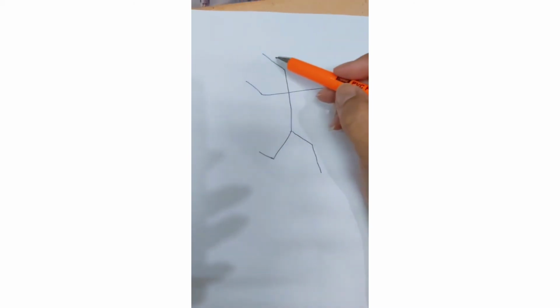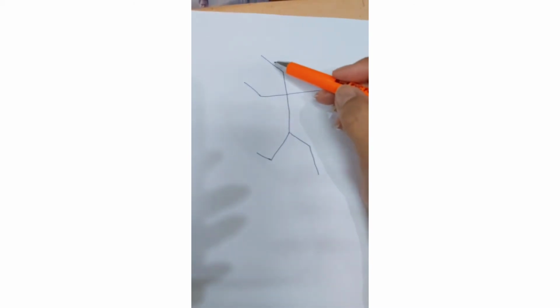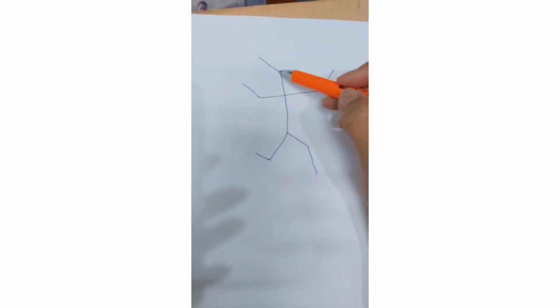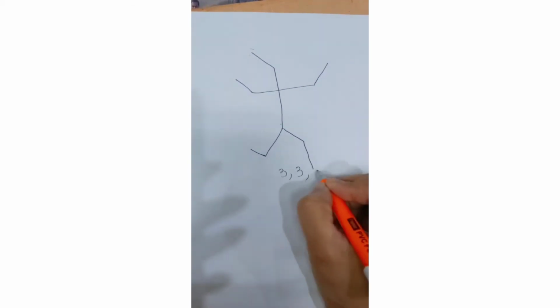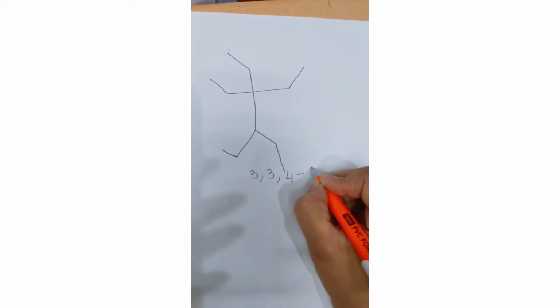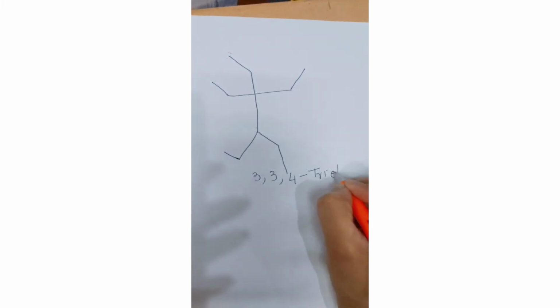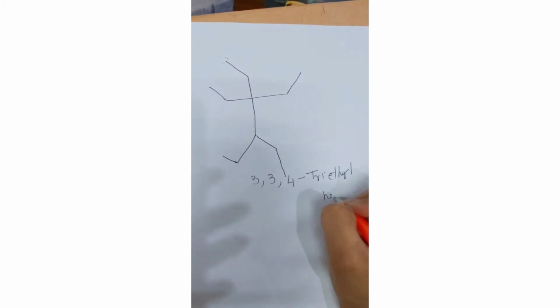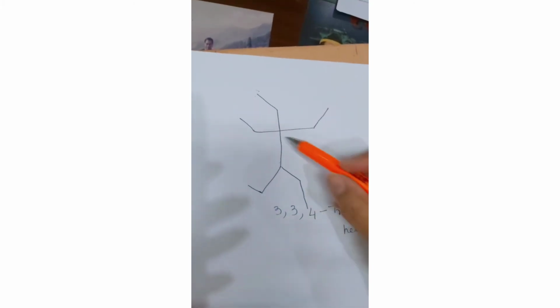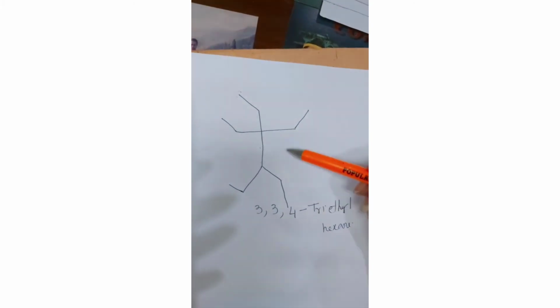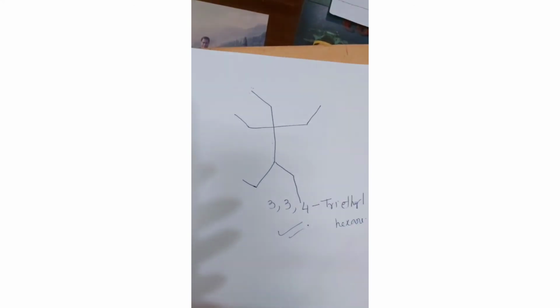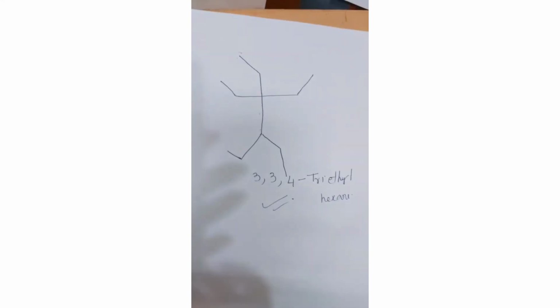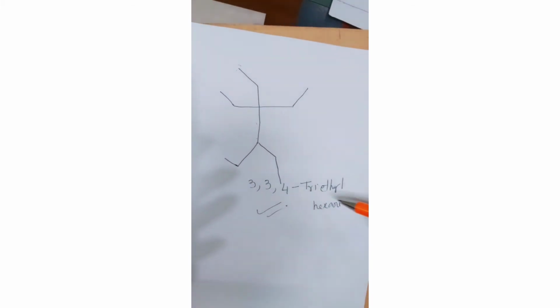Now here simply you are going to count down the numbers. What would be the name of this? Of course you'll start numbering from here, 1, 2, 3, 4, 5, 6. So it would be 3,3,4-triethyl hexane. So this is very interesting and great to know. The compound is 3,3,4-triethyl hexane.